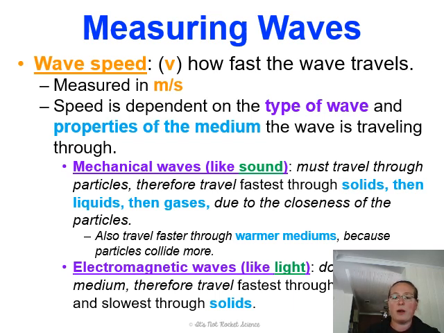They must travel through particles, and therefore they travel fastest through a solid. Why would they travel fastest through a solid? Well, we know that comparatively, particles in a solid are really close together. In a liquid, they're a little further apart, and then in gases, they're much further apart. So it has to do with the closeness of the particles. If the particles are very close together, the waves are going to be able to travel more quickly because it's more efficient for them. They also travel faster through warmer mediums.